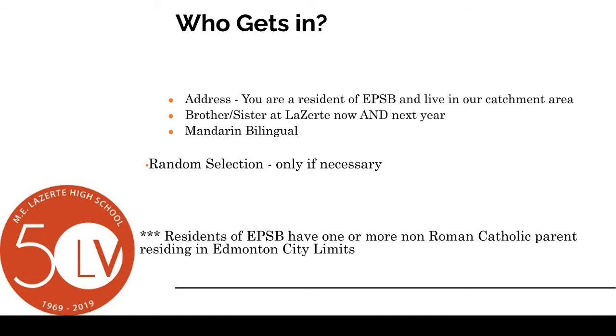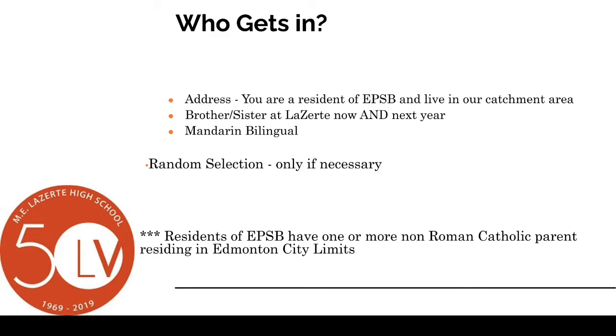Once we've admitted students from these three categories, we then open up the doors to students who don't fall into these categories. This is often done through our random selection process. We're first obliged to accept students from these three categories. Then, if there are remaining spots, we open the doors to others that have applied. So, it's important that you apply even if you don't feel like you meet one of these criteria.